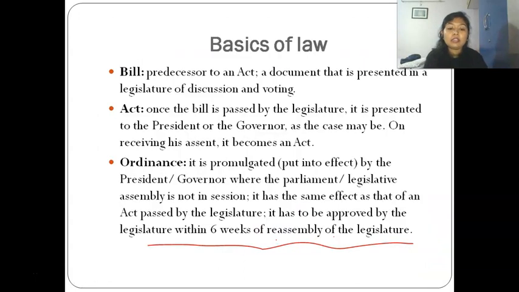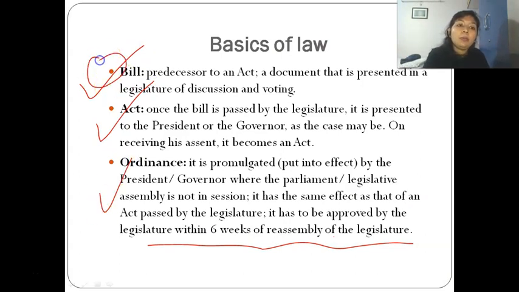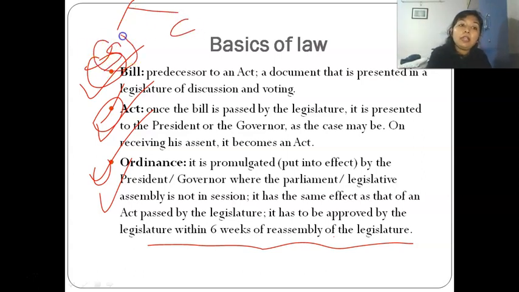We had already discussed that if they want to make any changes, they need to go through this complete process. First they need to pass a bill, then act, and then ordinance. Then bill or act. And if the parliament is not in session, then they can come with ordinance, okay. And two things, if it is a state matter, okay, and if it is a center matter. If it's a state matter, then it will be governor, and if central matter, then it will be president, okay.